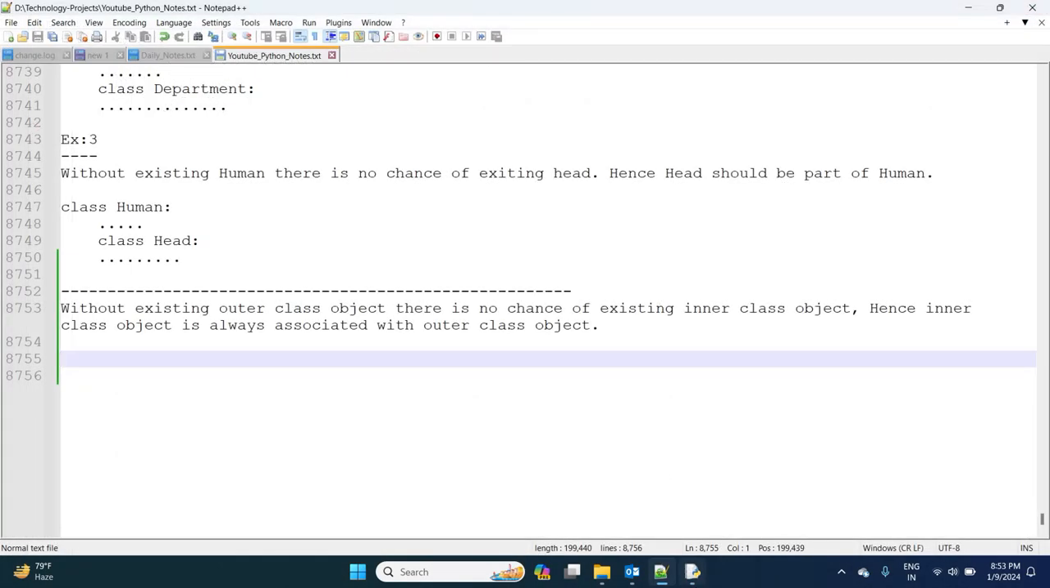Now observe here with respect to the definitions. Now I'm writing the program. First I'm taking class Outer, the outer class.